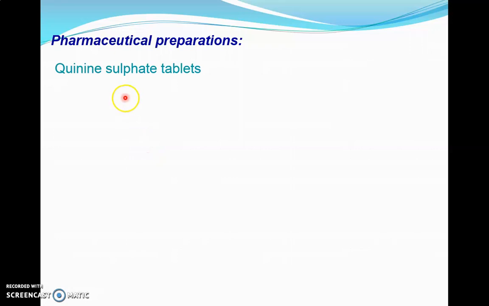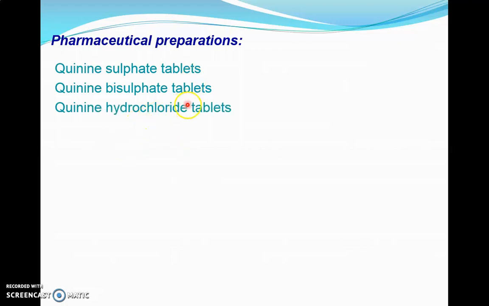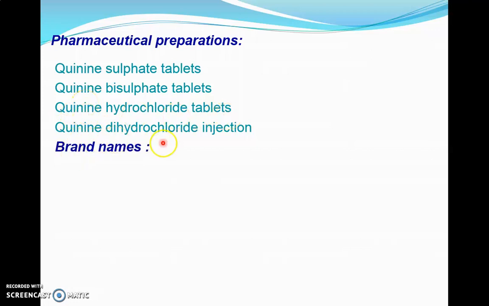So in the treatment of these also, as a muscle relaxant, quinine is useful. Now, formulations of quinine include quinine sulfate. Mostly it occurs as a sulfate or bisulfate salt, so quinine sulfate tablet and quinine bisulfate tablet are available. Quinine hydrochloride salt as well, because it is an alkaline drug and will form salts with acids. So quinine hydrochloride tablet and quinine dihydrochloride injection are available. Brand names include Malaria Mixture, which is a popular brand, then Flufo and Vigotap. These are all brands for quinine.